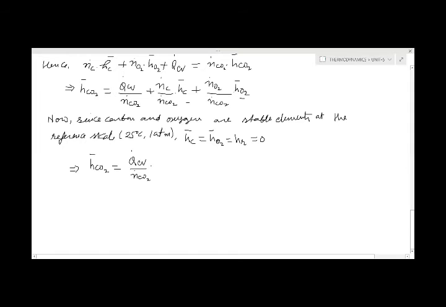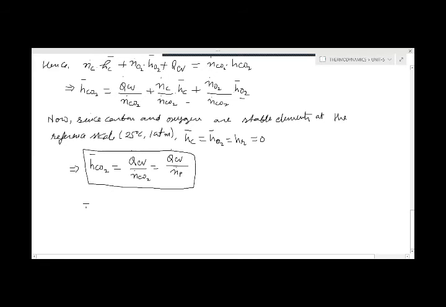This is upon the product, because we are writing it for the carbon dioxide. So this is called the enthalpy of formation. Also, the heat release obtained for this reaction is minus 393,522 kilojoules per kg mole.